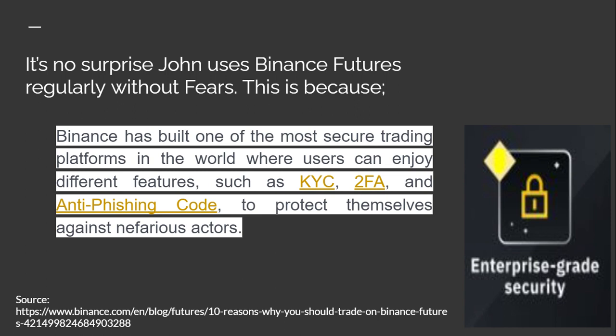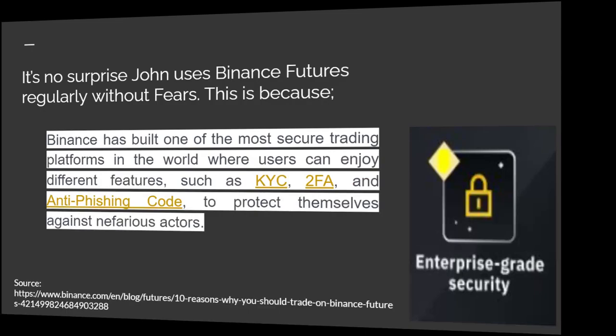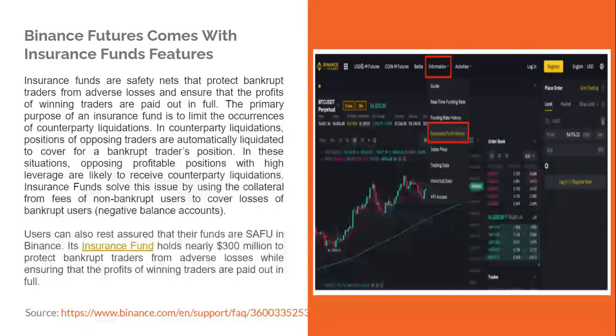This is also referred to as the enterprise grade security program being available on the Binance Futures platform. Binance Futures comes with insurance fund features. The insurance funds made available are a safety net that protect bankrupt traders from adverse losses and ensure that the profits of winning traders are paid out in full. The primary purpose of an insurance fund is to limit the occurrences of counterparty liquidations. In counterparty liquidation, positions of opposing traders are automatically liquidated to cover a bankrupt trader's position. In these situations, opposing profitable positions with high leverage are likely to receive counterparty liquidations.